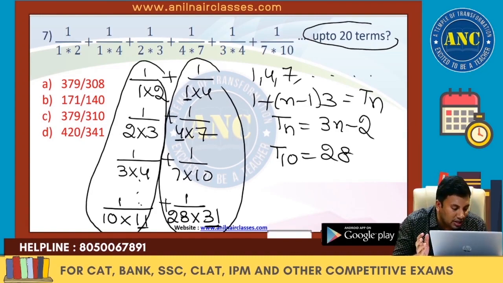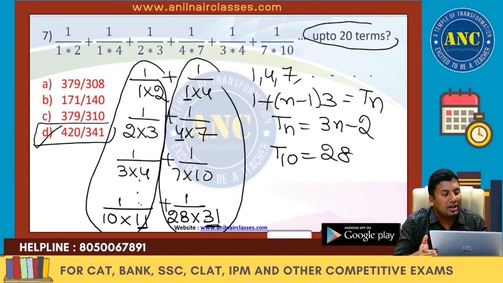Now this is one series and this is another series. In this series, what is the last numerical value? 11. The denominator should be divisible by 11 and 31. 11 and 31, so 341. 310 is not divisible by 11. 140 is not divisible by 11. 308 is divisible by only 11 but not by 31.